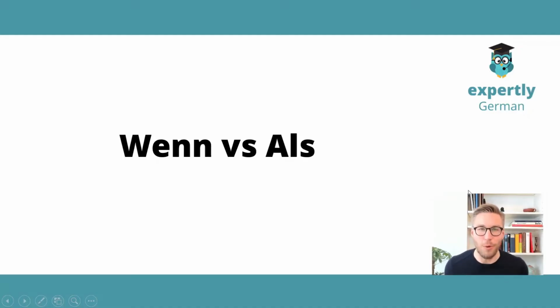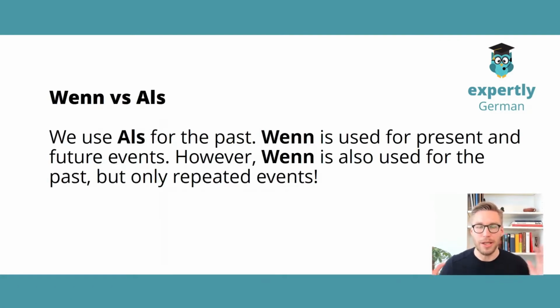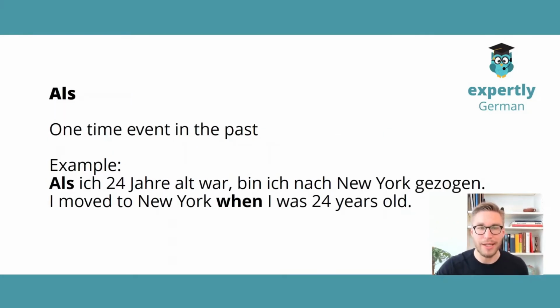Okay guys, so when do we use als and when do we use wenn? So here's the condensed version. We use als for the past, and wenn is used for the present and future events. However, wenn is also used for the past, but only for repeated events. What do I mean by that? Let's first take a look at als.